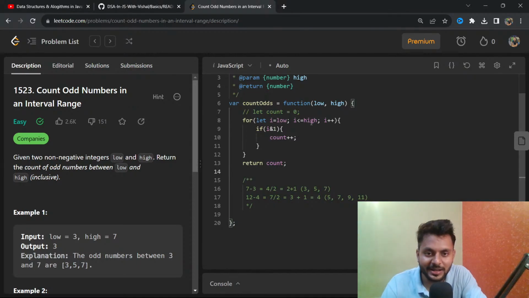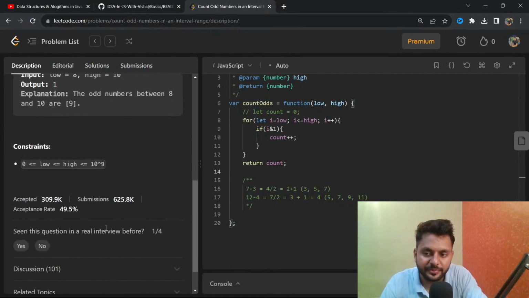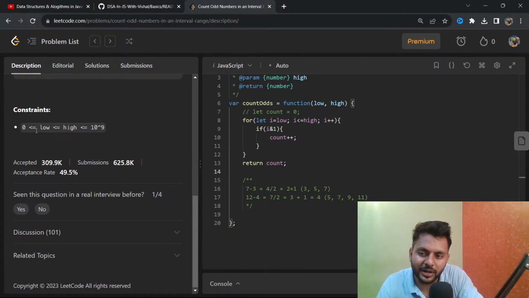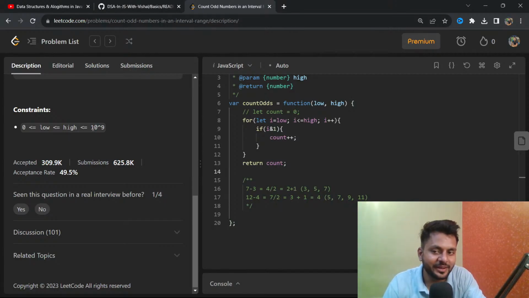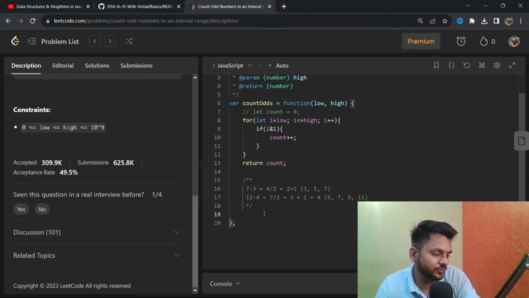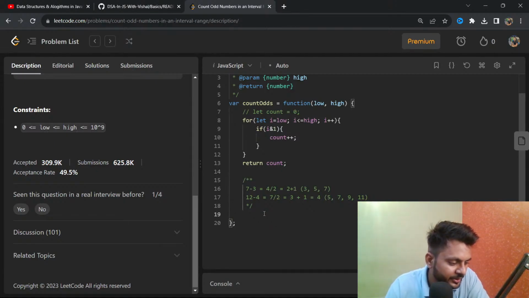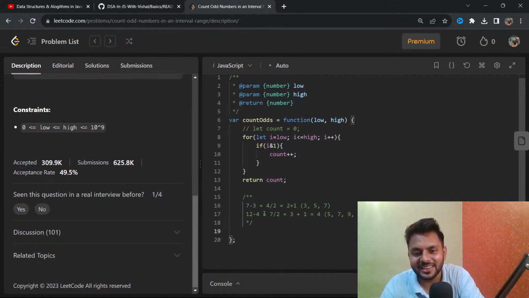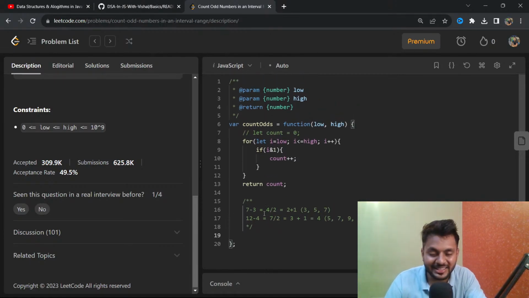Low is less than or equal to high. For the time complexity, you have to understand that low and high can be in the range of 10 to the power 9, and this constraint will give you one more hint. If you say O of n, the time complexity will be wrong, because what is O and what is n? There is no n.